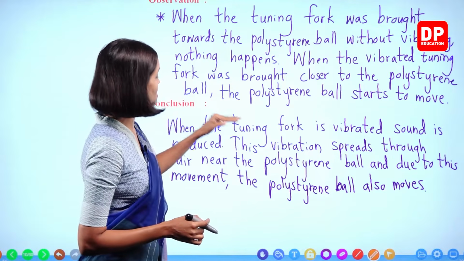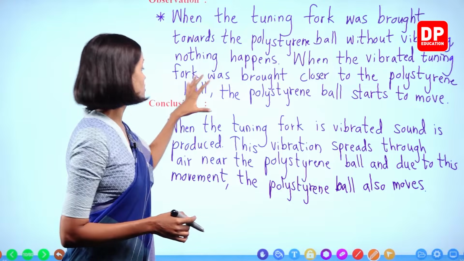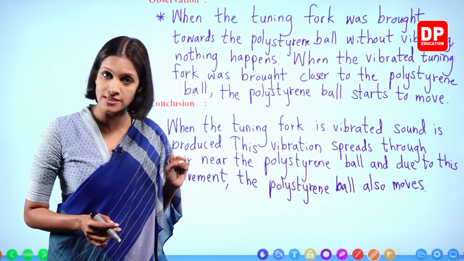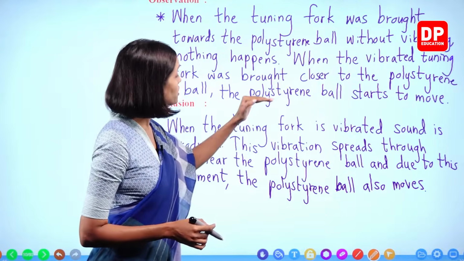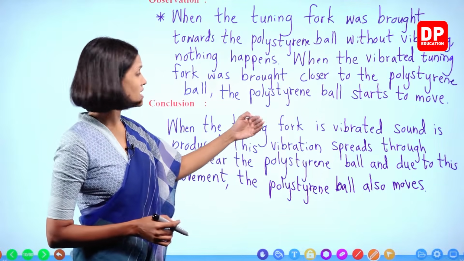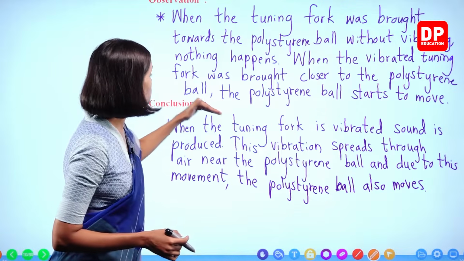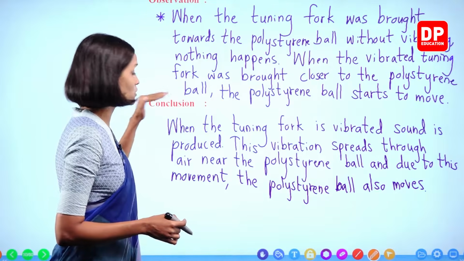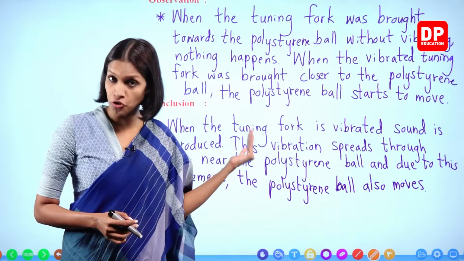This is the main reason, and after this we can come to a conclusion that sound is produced by vibration of objects. Now here, when we vibrate the tuning fork, a sound is also produced. Sometimes we can't hear this sound very clearly. But it's very clear that sound is produced by vibration of objects.